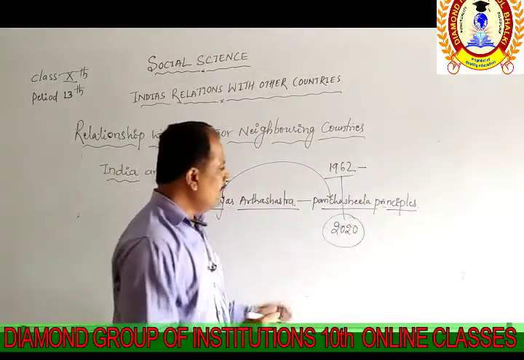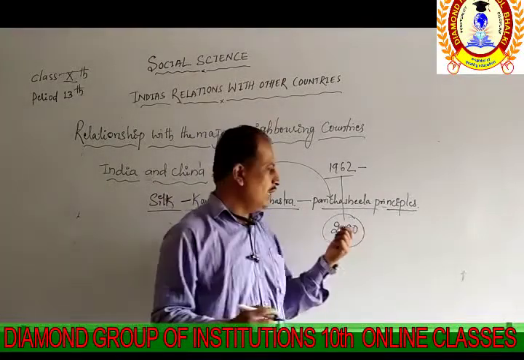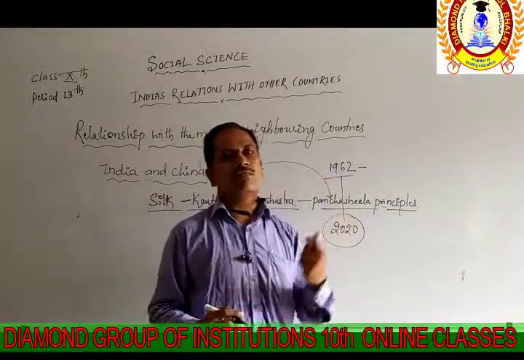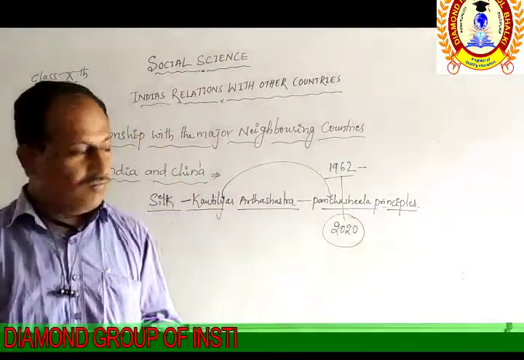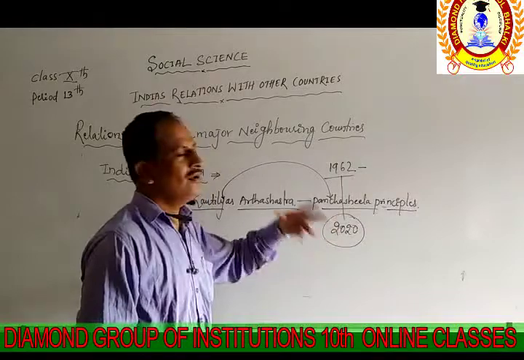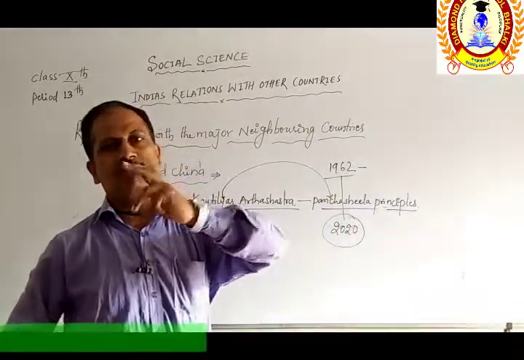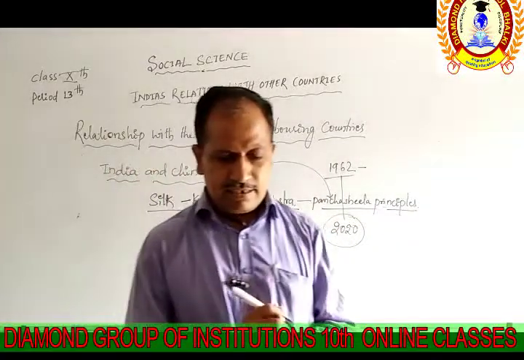It means we are following the culture, we are following good relations between the two countries, even though we have a lot of problems between India and China.